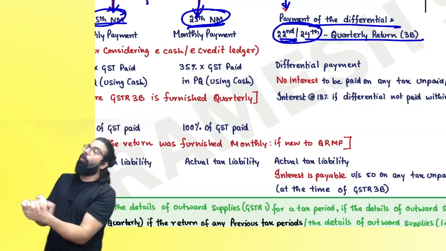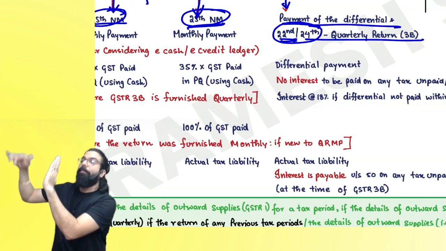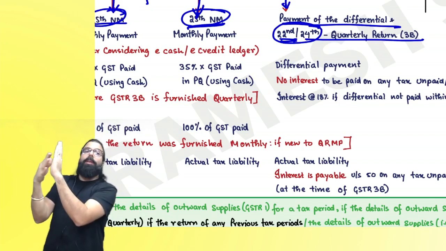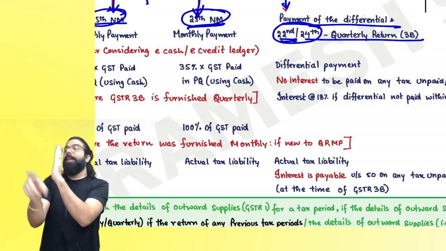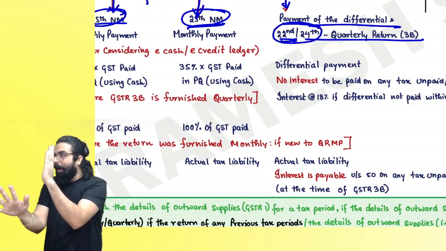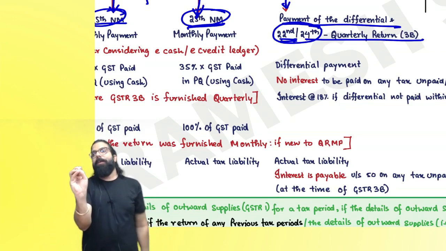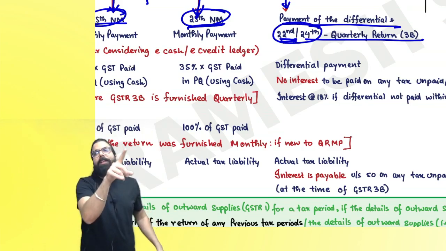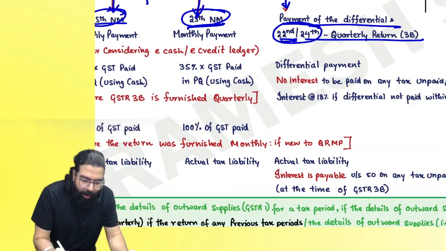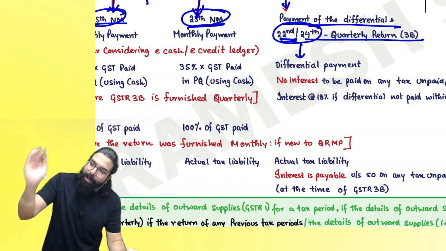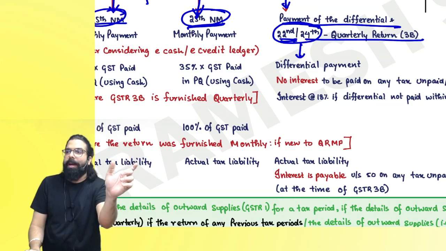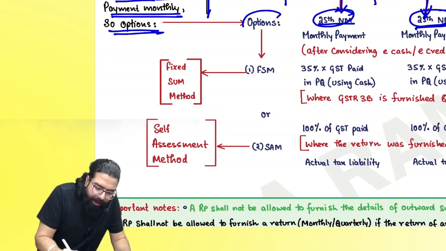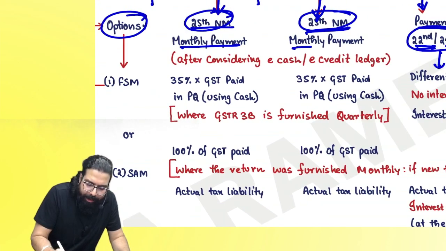So the government told him, do one thing. Look at the last quarter. For April, May, June, the last quarter is what? January, February, March. Last quarter, how much did you pay in cash? Of that, you pay 35%. When you are filing GSTR 3B, you calculate output tax minus input tax, and whatever is the balance, you go ahead and pay. Are we clear everyone? So they are giving you an option that you have to do the monthly payment, correct or not everyone?